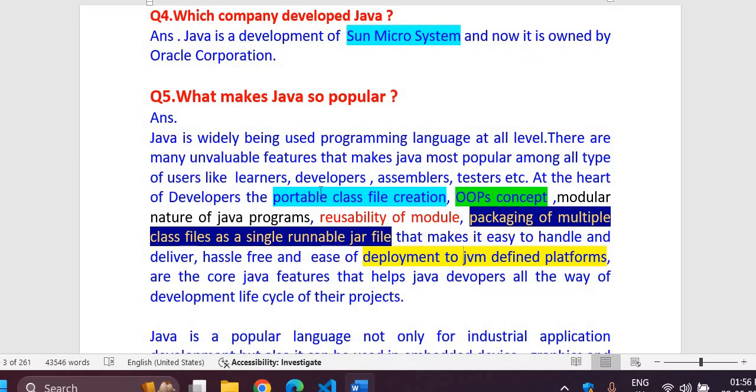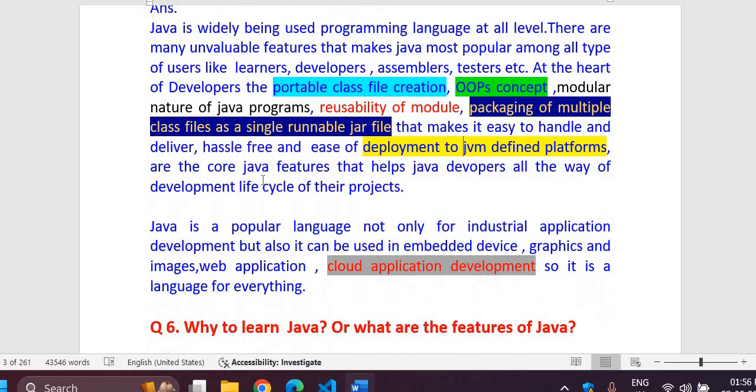So this way, Java, with all these features, became so popular. Java is a popular language not only for industrial application development, but it can also be used in embedded devices. Graphics and images can also be generated with it.